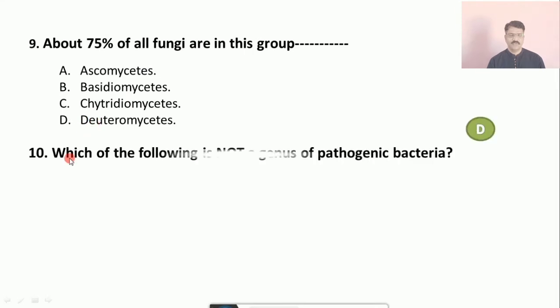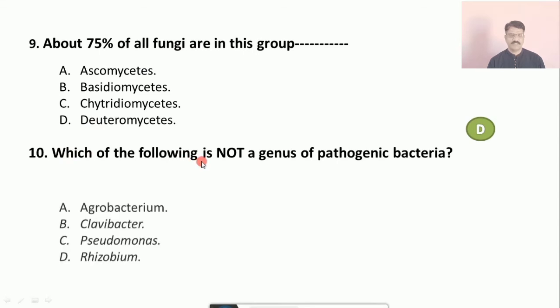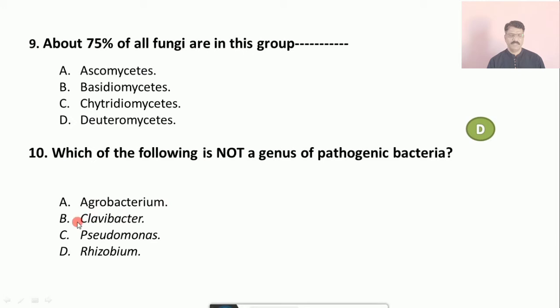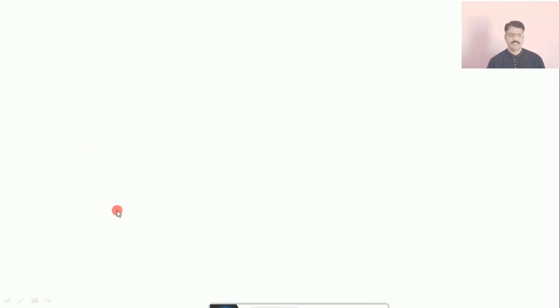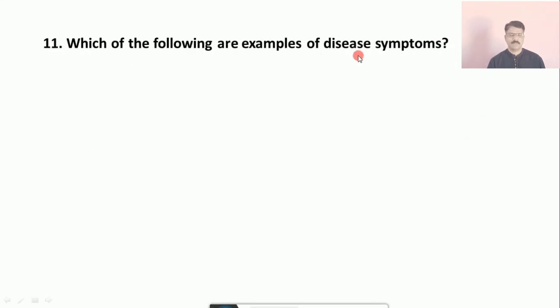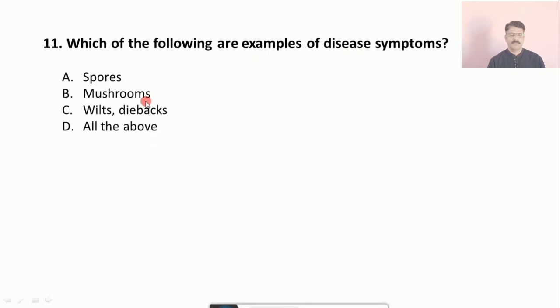Question number 10: Which of the following is not a genus of pathogenic bacteria? The options are A. Agrobacterium, B. Clavibacter, C. Pseudomonas, D. Rhizobium. The correct answer is A, that is Agrobacterium. Question number 11: Which of the following are examples of disease symptoms? A. spores, B. mushrooms, C. wilts, dieback, D. all of the above. The correct answer is C, that is wilts and dieback.